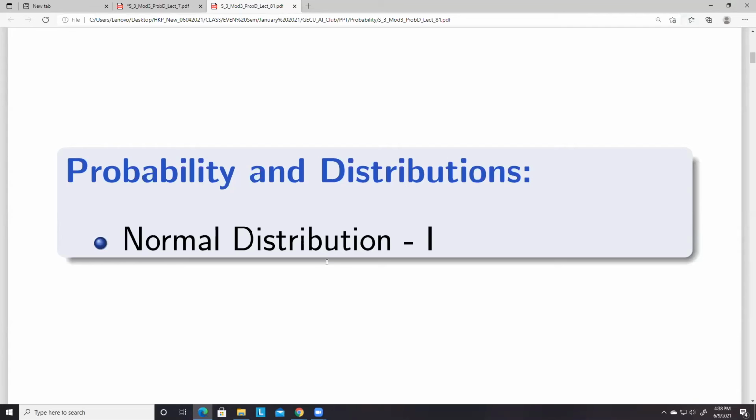Normal distribution is the most important distribution for machine learning and all these problems. Yeah. In fact, for the BTech course I have divided it in 2 parts, but for here also another 2 lectures I will take, because I have included the t distribution, chi-square distribution, F distribution just after normal distribution, because they are derived from normal distributions.